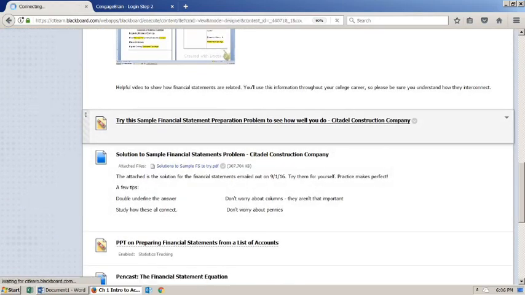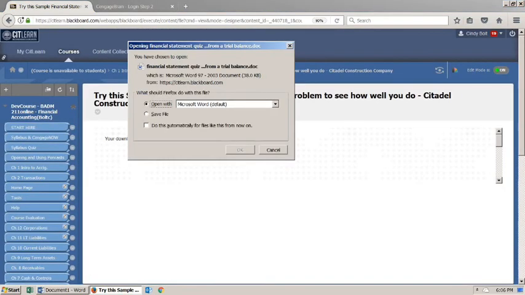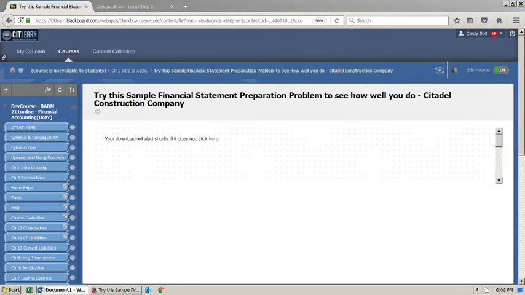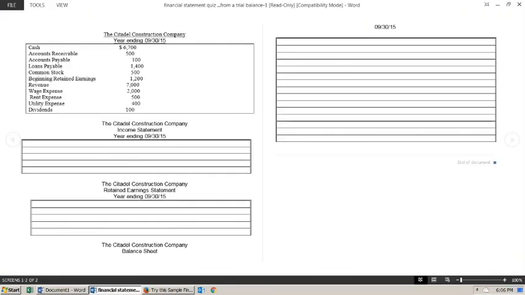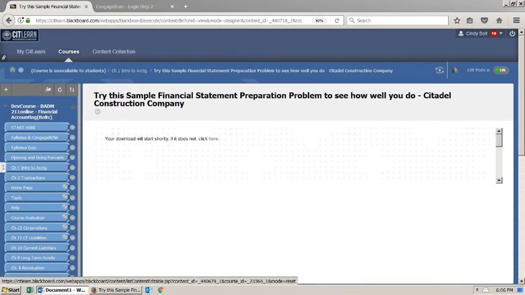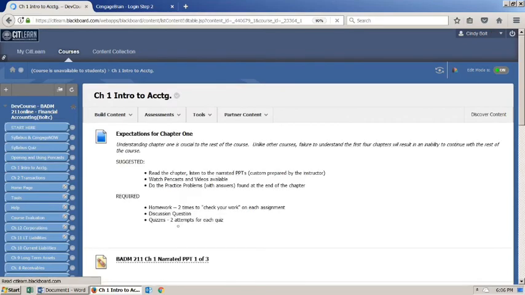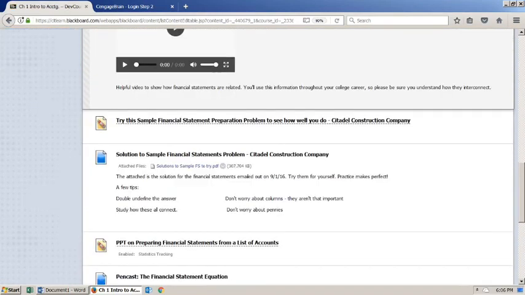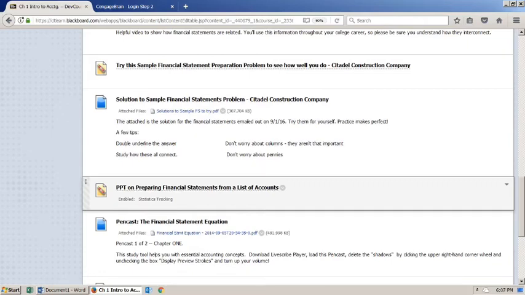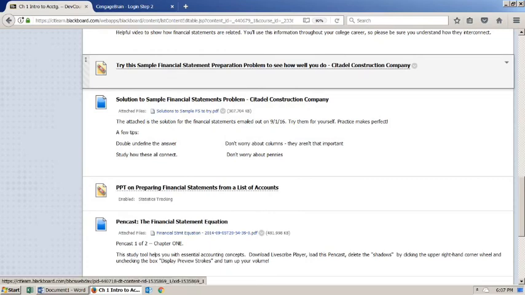Here's a sample problem. I want to open this so that you can see how this works. And when I open it, I'm using Firefox, that's suggested. It comes out so that you can actually fill in this financial statement, and I would suggest you print it out, try it. Then I've provided the answers to this sample financial statement problem. This is more important than I could possibly ever stress, because you'll see this on probably the next 2 exams. So try this sample financial statement without looking at the answers.